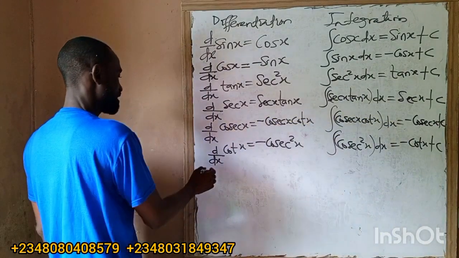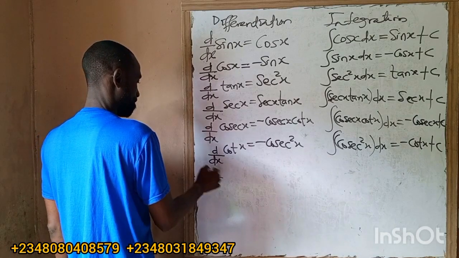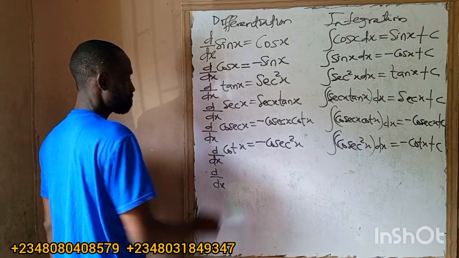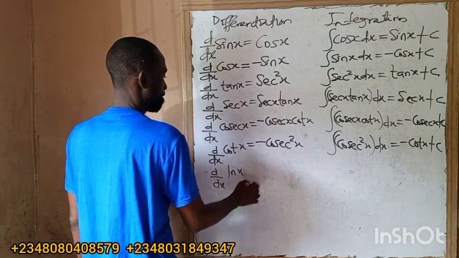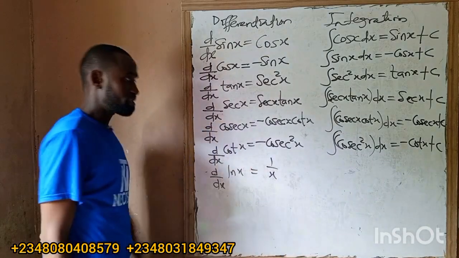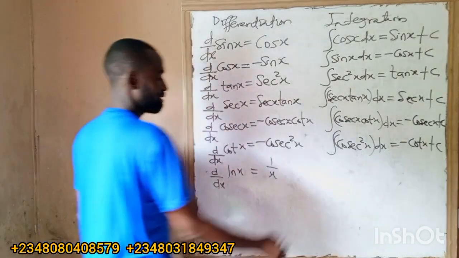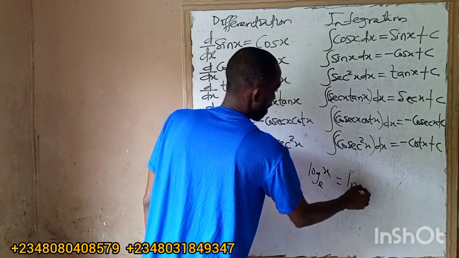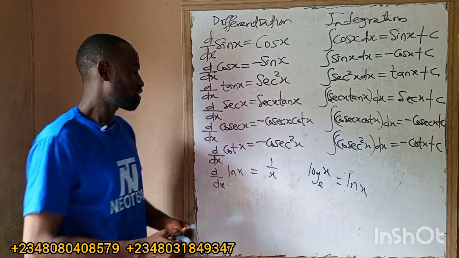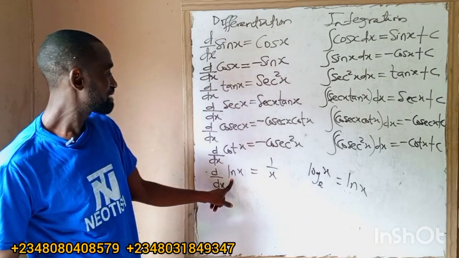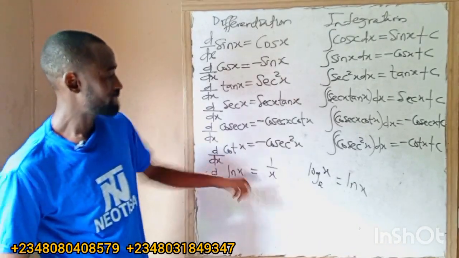If I'm asked to differentiate ln x, our answer will be 1 over x. Logarithm of a number to base e is what we call ln. So when I differentiate ln x, I will have 1 over x.